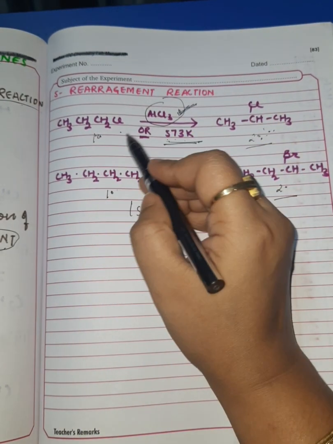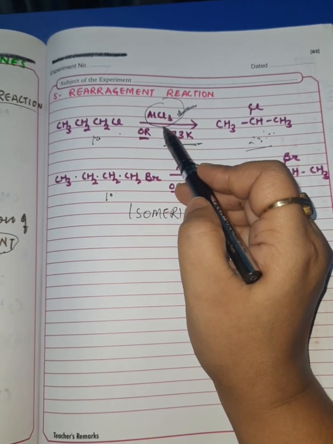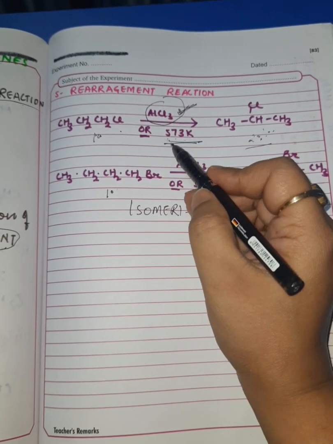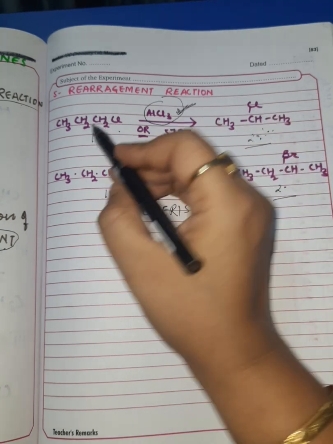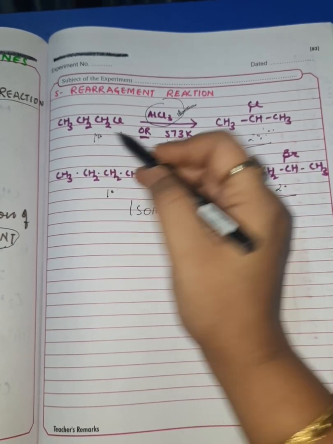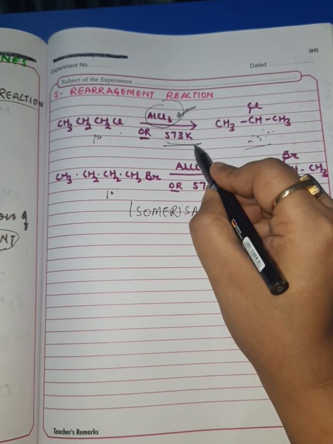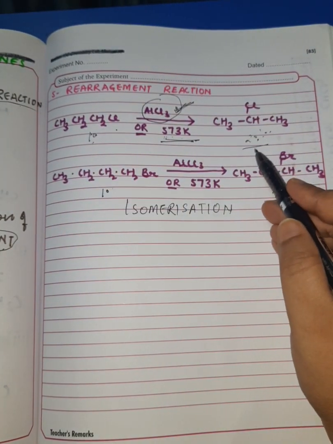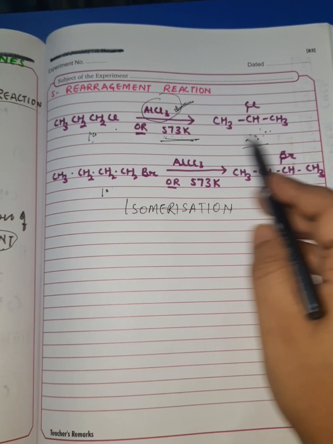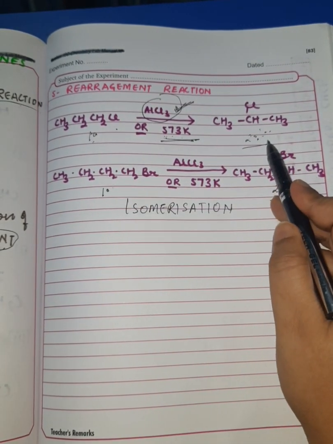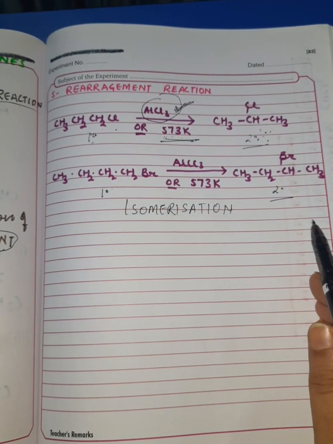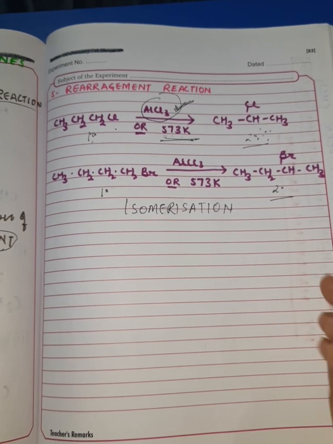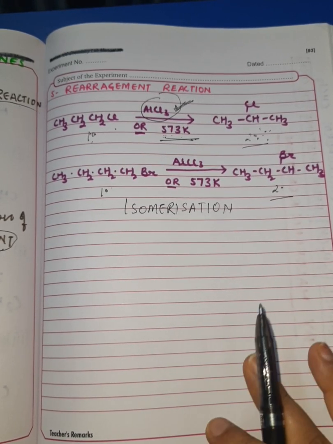Alright, or if we are not using aluminum chloride at lower temperature, then we can make use of temperature: you heat this particular alkyl halide at 573 Kelvin, then the alkyl halide gets isomerized through molecular rearrangement and changes into its isomeric form. So it's a very easy equation to remember. I hope all these reactions are clear to you. With this, the series Chemical Properties of Haloalkanes ends.